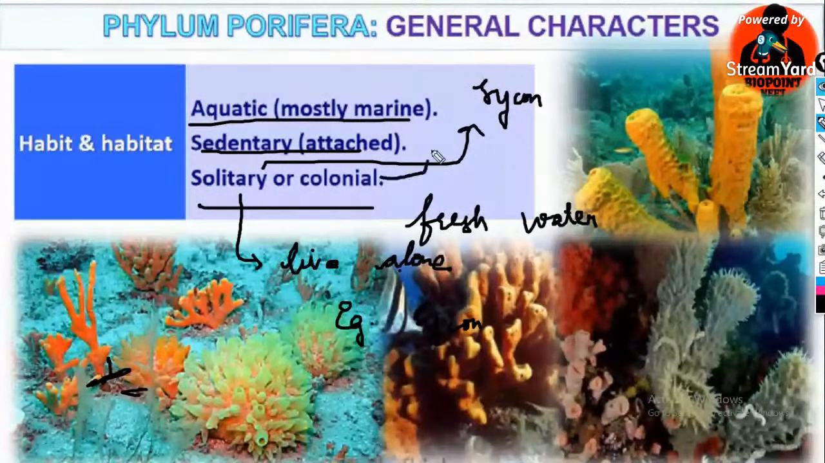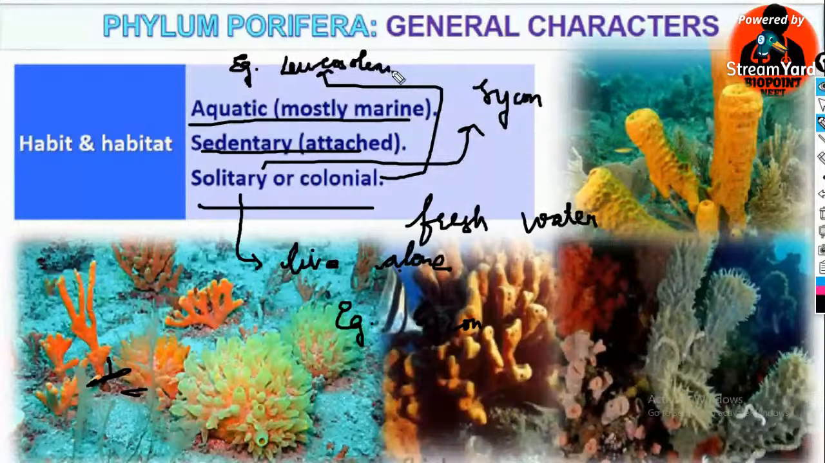Whereas most of them are colonial. So in the case of colonial sponges, we can write the example as Leucosolenia. Leucosolenia is one of the colonial sponge examples. These examples are very important: the solitary sponge is Cycon, and the colonial sponge is Leucosolenia.